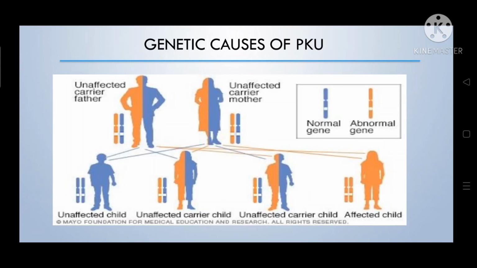The fourth baby is affected because they have two abnormal genes. So this baby has phenylketonuria, because, as I already said, this is an autosomal recessive trait. Autosomal recessive trait means two abnormal genes must be present to develop the disorder.